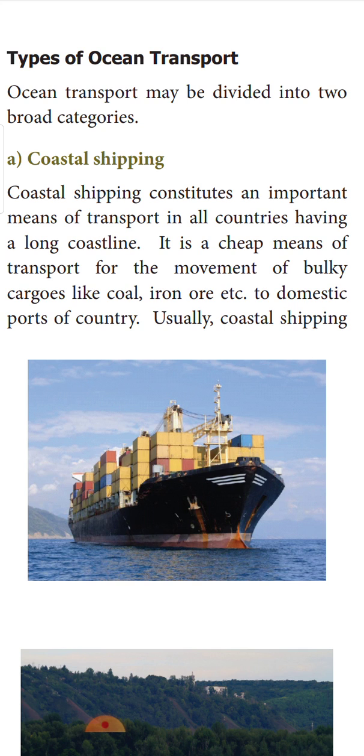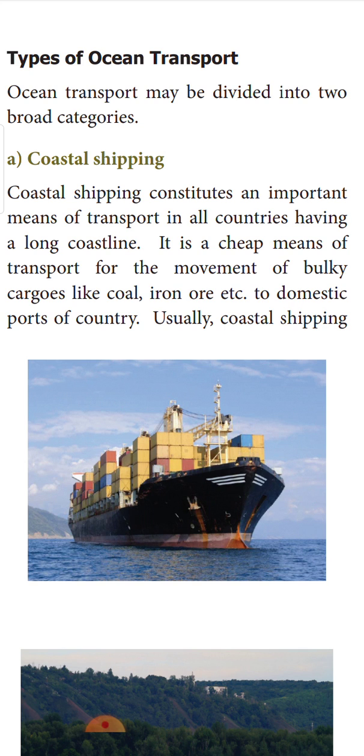So this happens to be the cheapest means of transport, because for ocean transport you need not lay any roads or any railway tracks. It is enough if you have a good coastline. If a country has a long coastline, even the local transport from one place to another in any part of the country could be done using coastal shipping. Like this, the movement of bulky cargoes like coal and iron ore, which is very difficult to take through the road network or air network, is done by such countries exclusively through coastal shipping.